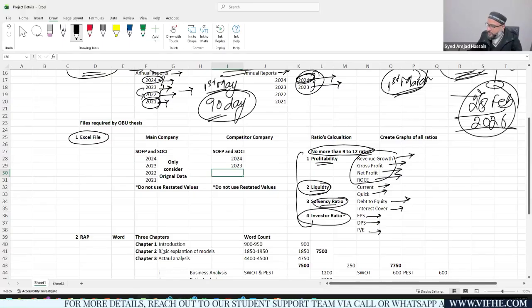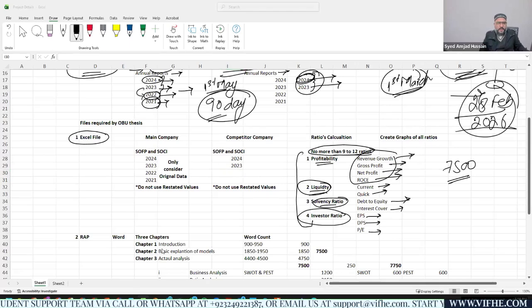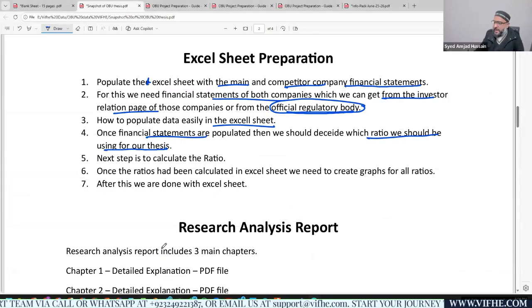we have a word count limit of 7,500. So we need to ensure that we are not reaching this specific word count limit, right? So this was what we have right now with us. Once you have selected those ratios, you need to calculate those ratios within your Excel sheet. When you are calculating ratios within the Excel sheet, you should be using formulas. So OBU is actually looking into your ability, how technologically capable you are, or how you are capable of working with advanced technologies or with the Excel sheet, right?